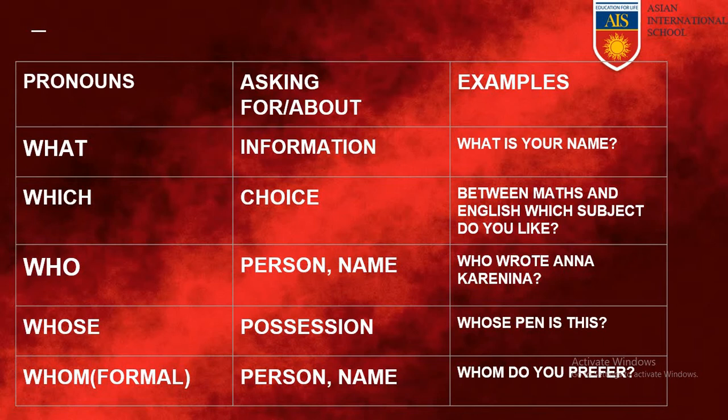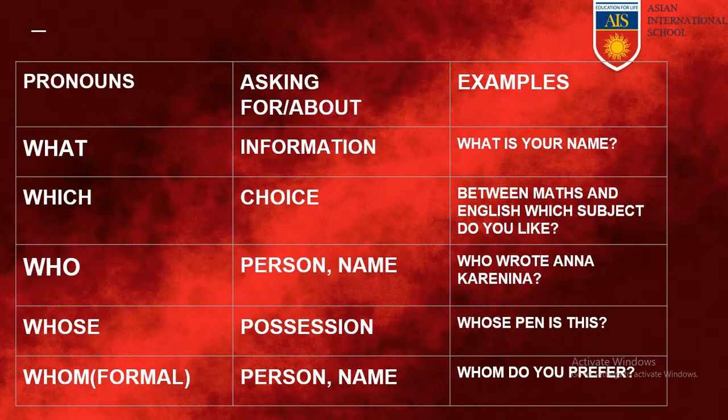Now let us see the examples. In the first example, you can see, what is your name? Here, a person is asking for information. He or she is asking for someone's name. In the next example, you can see that between maths and English, which is your favorite subject? So the person is asking for choice.